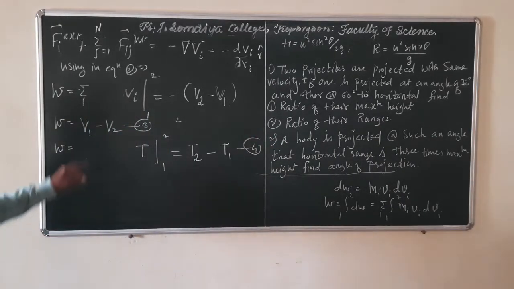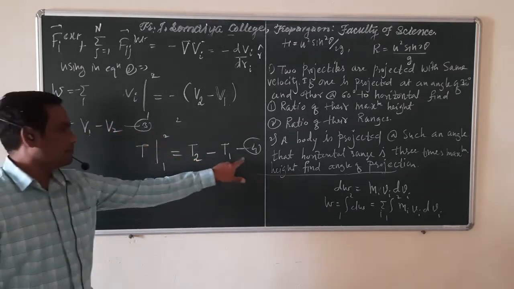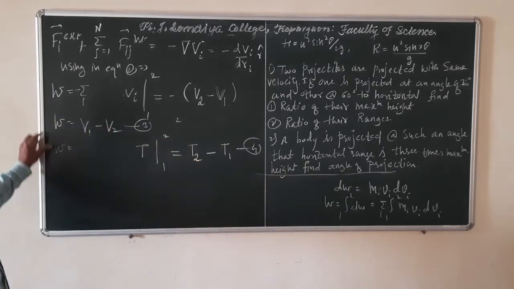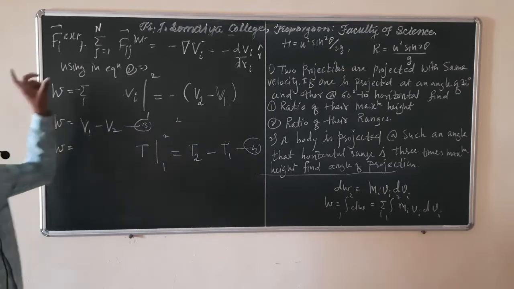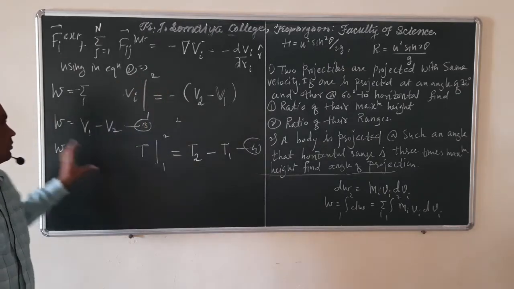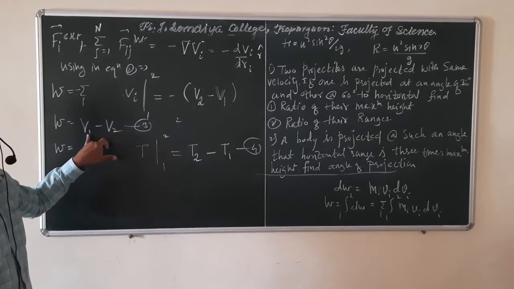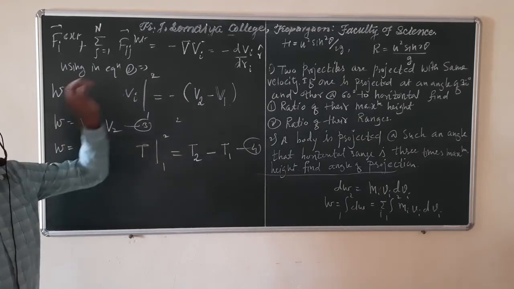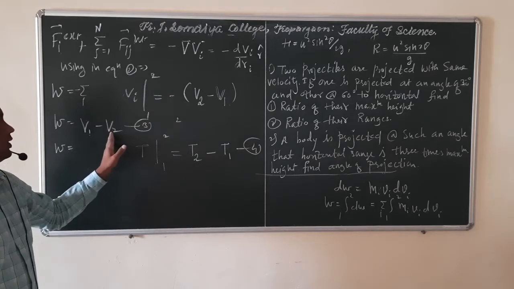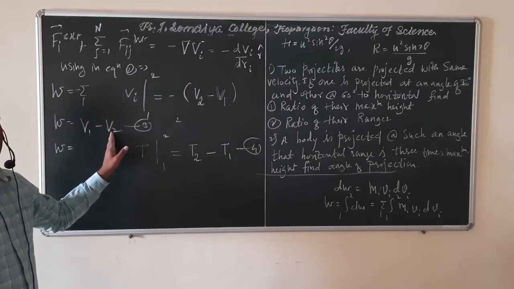Now see, from equations 3 and 4, on the left hand side we have the total work done. If the whole system goes from configuration 1 to 2, the total work done is V1 minus V2. V1 is the potential energy of the first configuration for the whole system, and V2 is the potential energy of the second configuration.